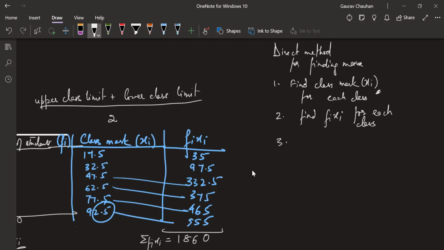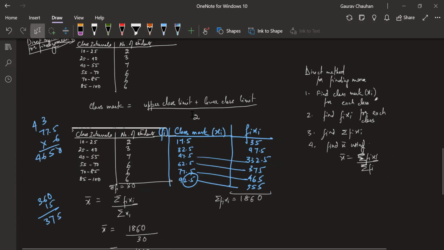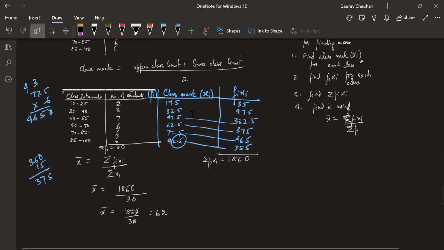Okay, and the third step is to find sigma fi xi, and the fourth step is to find x bar using x bar is equal to sigma fi xi by sigma fi. Okay, anyone confused about the process? Steps are clear? Okay, so what we are going to do right now is take things down for this particular question, and then we will also learn the next method if we have time. Okay, get started.